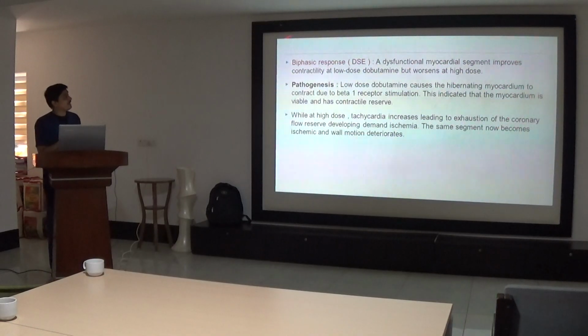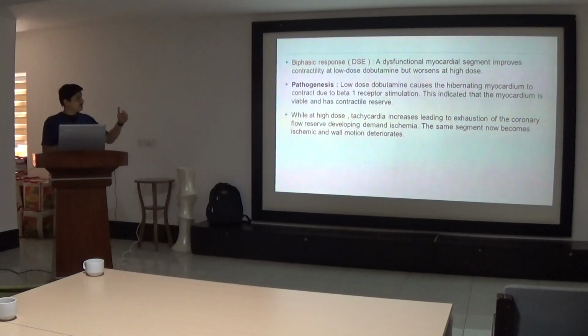So basically, the biphasic response, as we said, is that a dysfunctional myocardial segment improves contractility at low dose dobutamine but worsens at high dose. So what is the pathogenesis? If the myocardium is hibernating, at low dose it will contract due to beta-1 receptor stimulation. That tells us that the myocardium is still viable and has a contractile reserve.